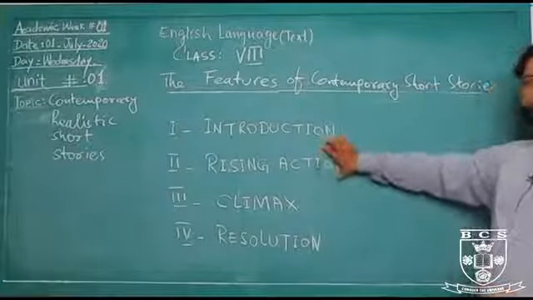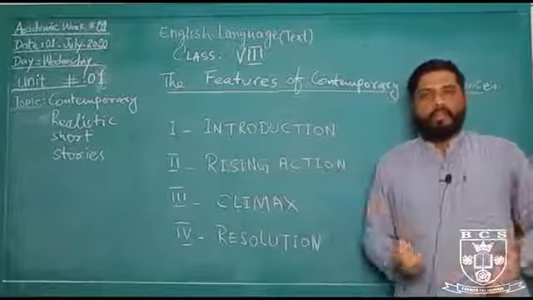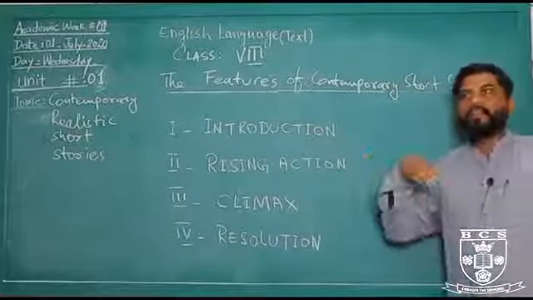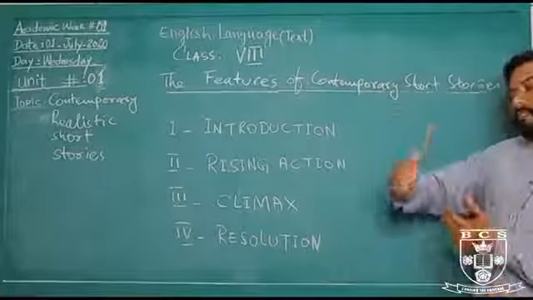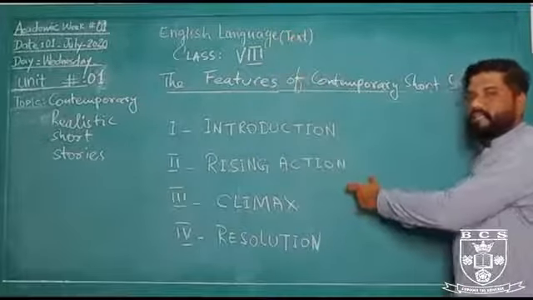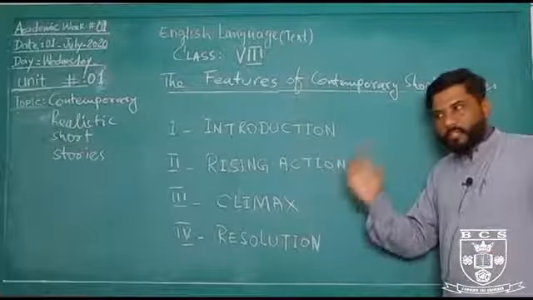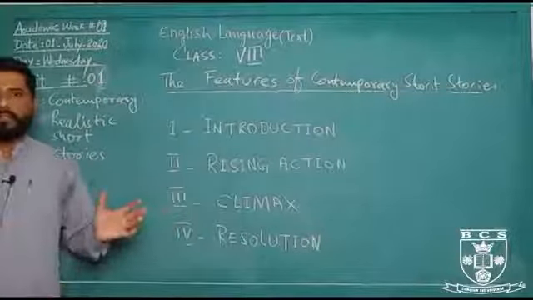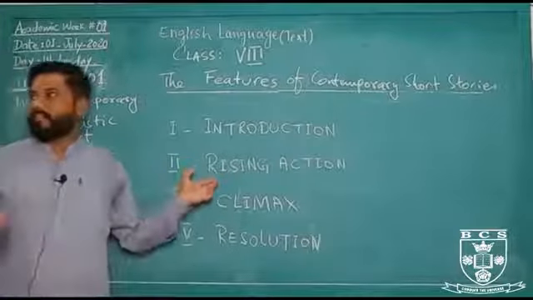Especially, for example, if some incident or occurrence happened with the characters, readers take interest in what exactly the problems were, what the issues were, and what the series of issues may be. So these problems or complex situations are called rising actions. In a story, rising actions play a tremendous role, because this is something that creates interest in a reader.